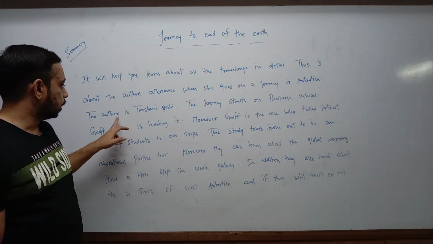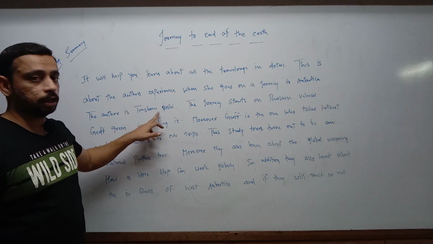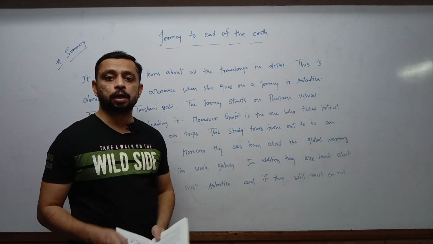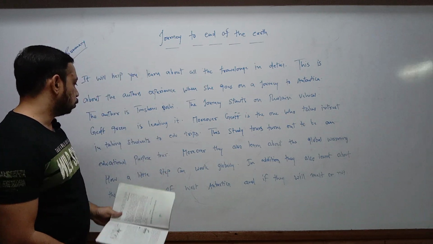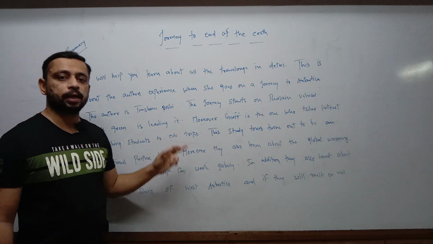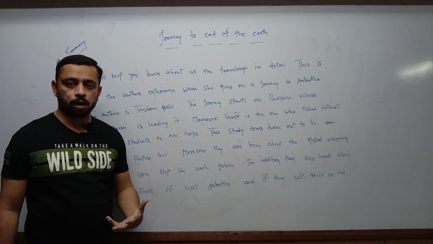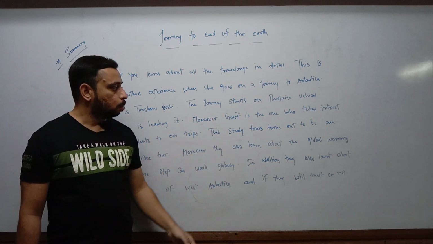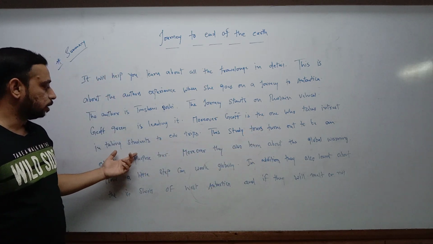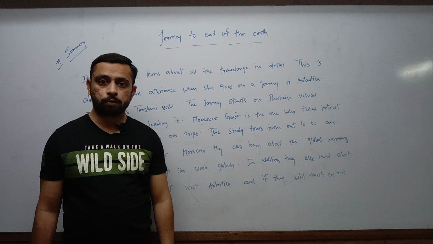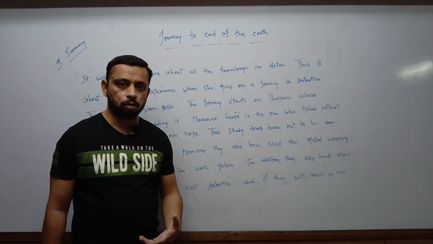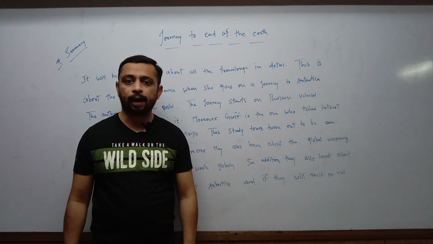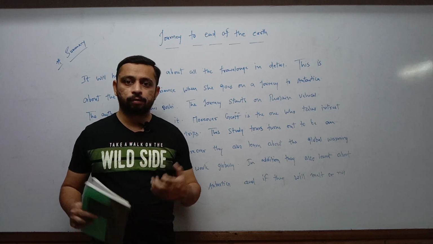She goes on a journey to Antarctica. The author is Tishani Doshi. The journey starts on a Russian vehicle, that means the ship in which they start the journey. And who is leading the ship? Geoff Green is leading it. Moreover, Geoff is the one who takes interest in educational trips. Geoff is a kind of person who takes students for educational trips to different places in this world so that he can share the knowledge that he has with the students, right?